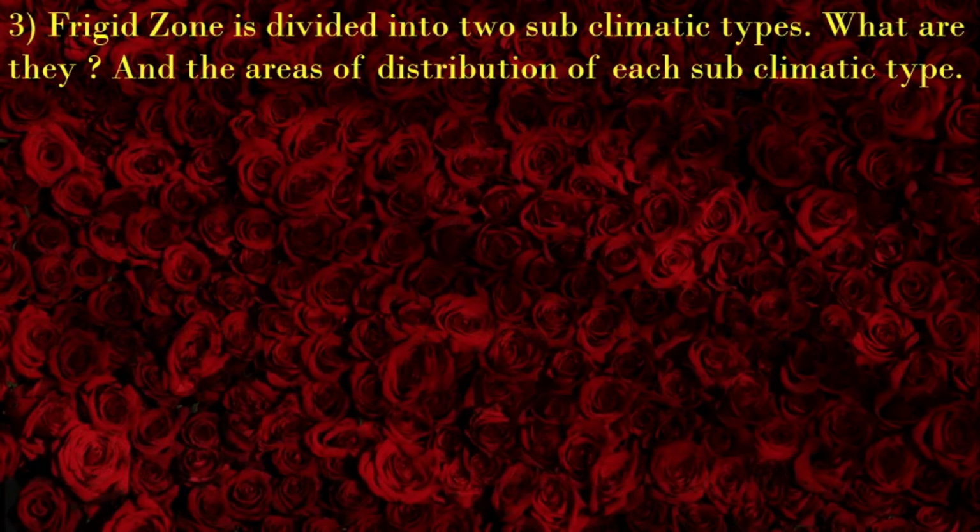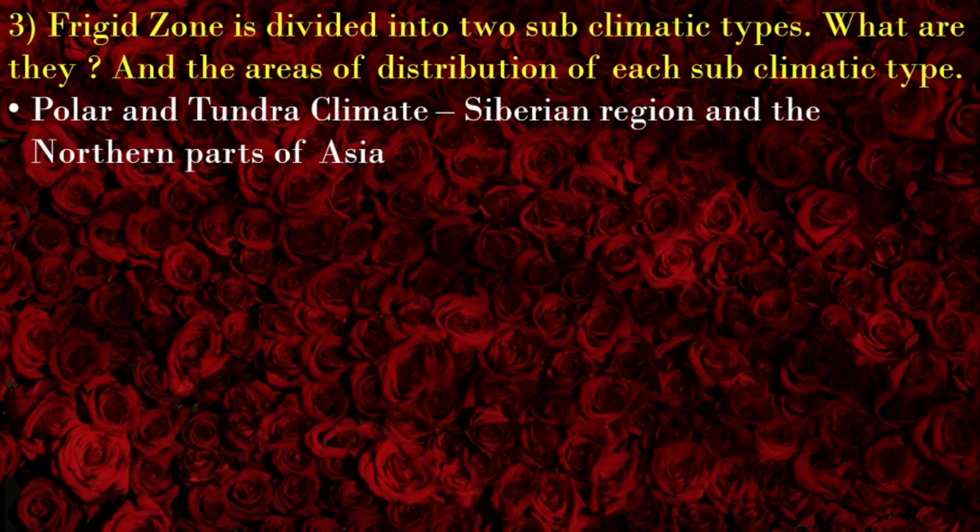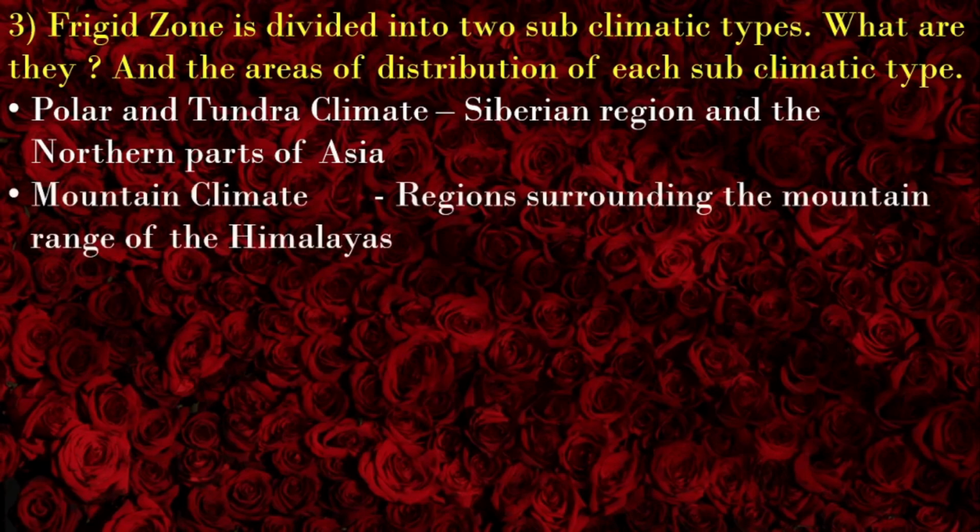Now it's time to have the third question. Frigid zone is divided into two subclimatic types. What are they? And the areas of distribution of each subclimatic type. Polar and tundra climate, Siberian region and northern parts of Asia. Mountain climate, region surrounding the mountain range of the Himalayas.